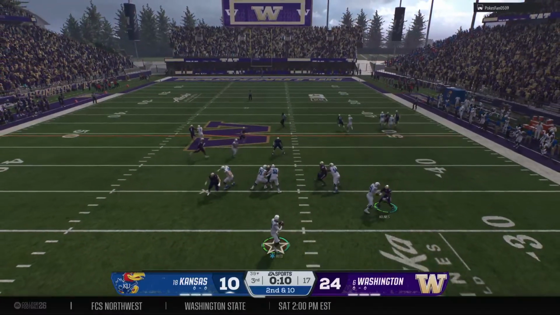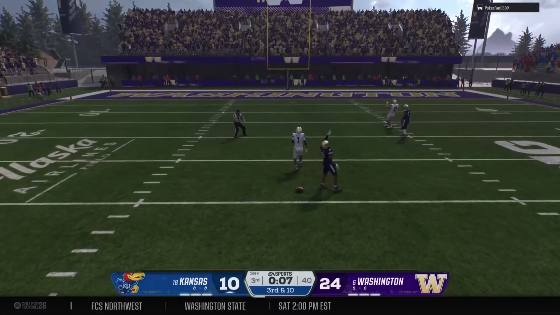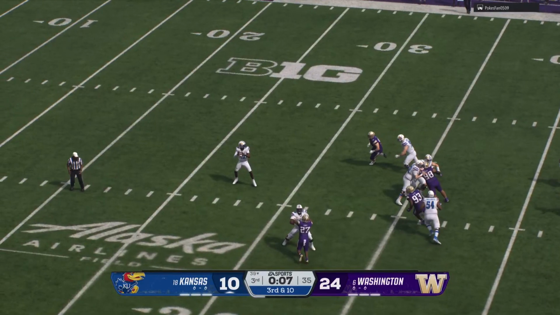From the shotgun, drops back. And they heave it deep downfield. Trying to go very deep there. Good effort. Now it's 3rd down. Chris, we're all guilty of this.